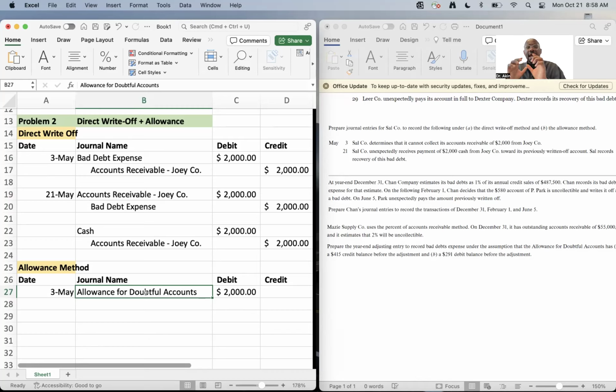I just want to set the tone or create that demarcation in your mind, the difference between direct write off and allowance. Direct write off uses the expense account, whereas the allowance method uses this liability, this temporary account. So, anyways, it's still going to follow the same format. We're going to start off with writing off the debt. So, we're going to debit allowance for doubtful accounts, and we're still going to credit accounts receivable, because again, we're removing it from his account.